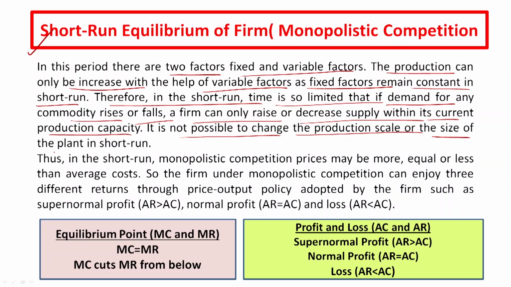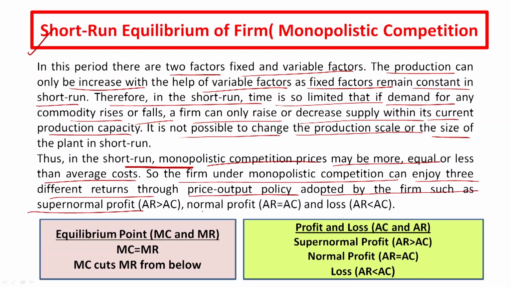Therefore, in the short run under monopolistic competition, price may be more than, equal to or less than average cost. So the firm under monopolistic competition can enjoy three different returns from the price output policy it adopts: supernormal profit, normal profit and losses.